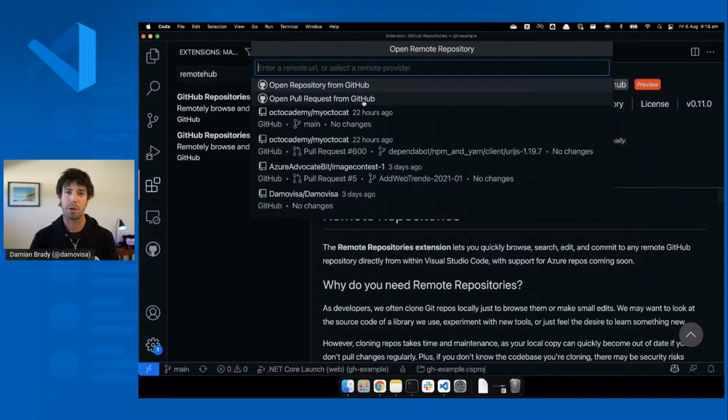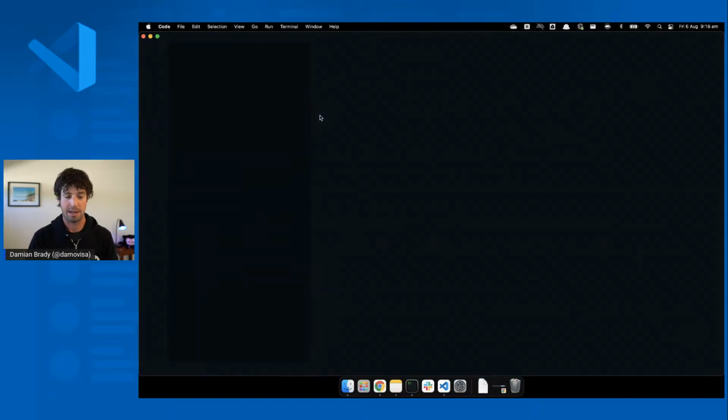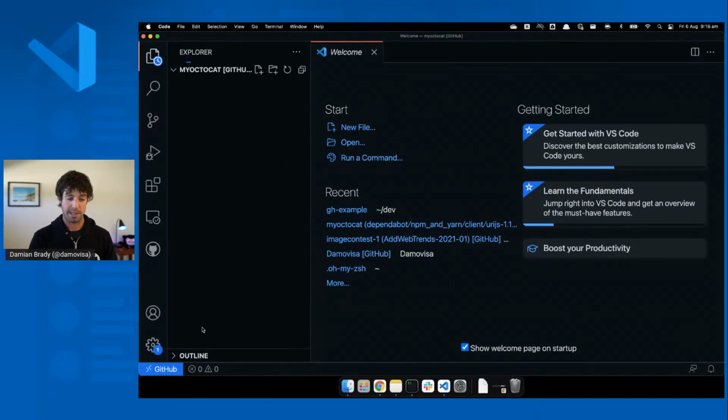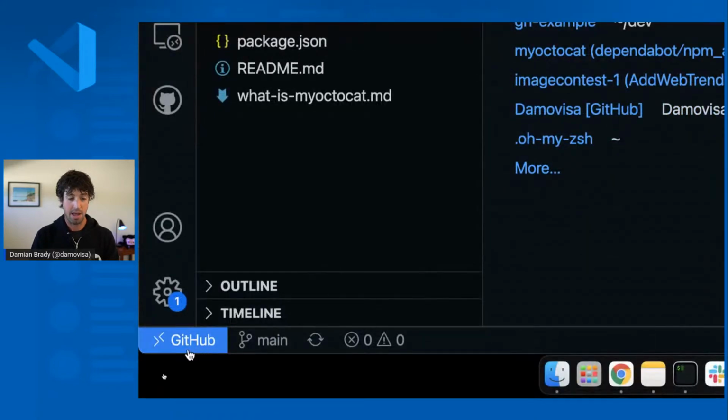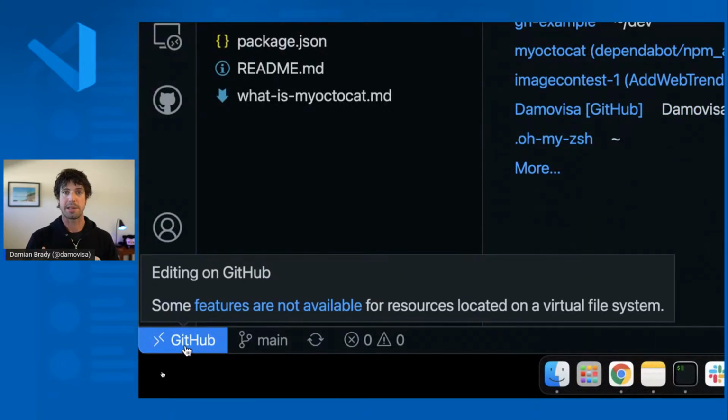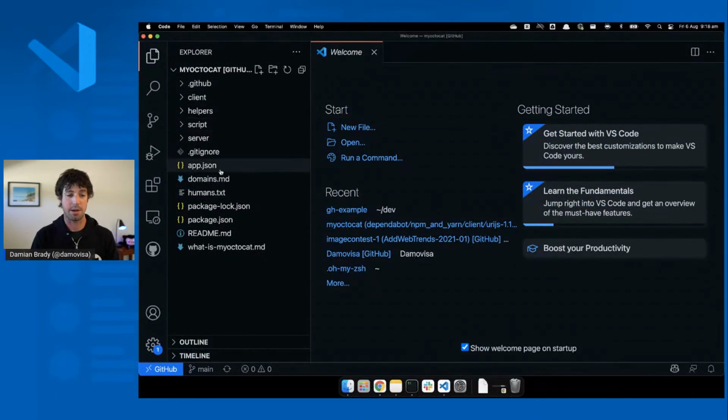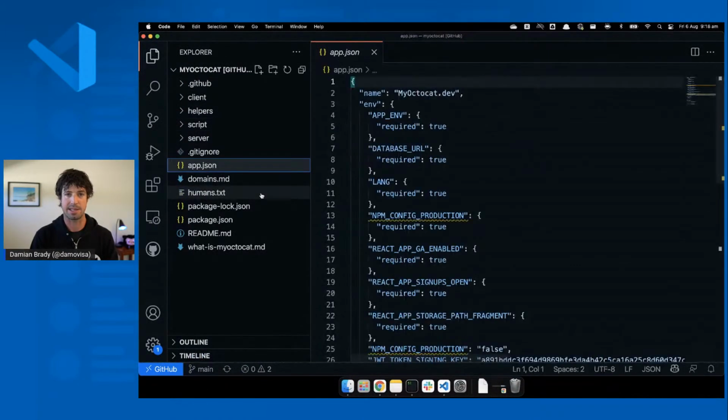can open pull requests. So if somebody has given me a pull request to review, like this one, my Octocat, I can choose that pull request, and you can see right down here straight away. There we go. I'm on GitHub, so I'm browsing a remote repository. I don't actually have this cloned locally, but I can see all the files. I can see everything that's there. It's just a remote view of what's going on.